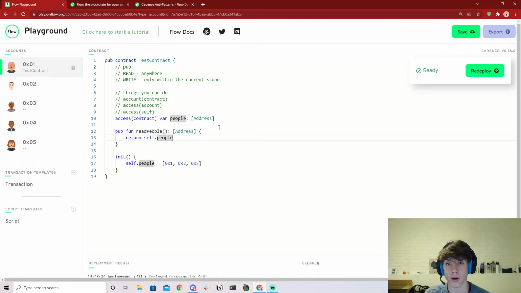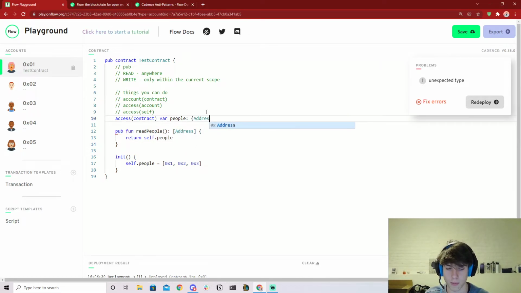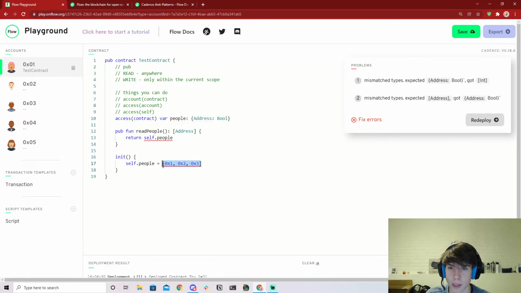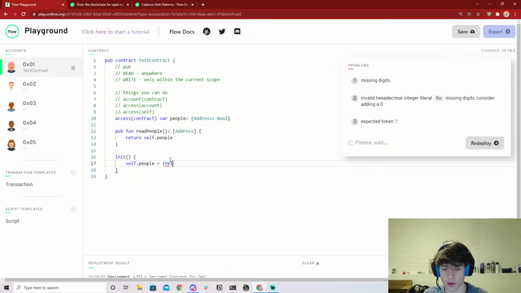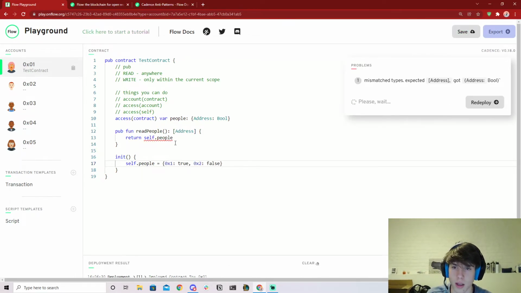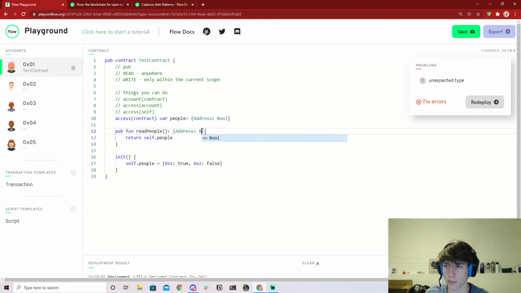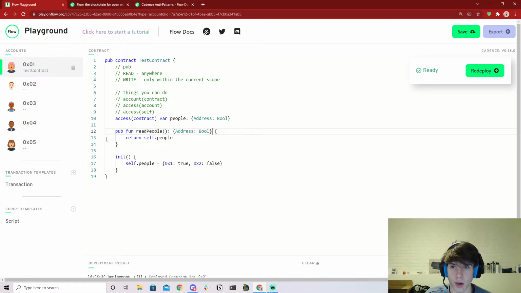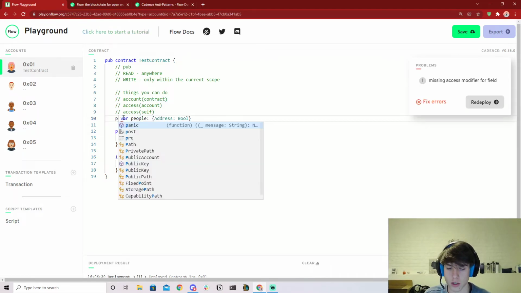So this is really important, and I also want to say that this is also a thing for dictionaries. So if we were to make this address bool, for example, and we were to say self.people is 0x1 true, 0x2 false, something like this, and we were to change this to address maps to boolean, like so, and we were to redeploy, and let's just make this public so I can show you that it just changes.